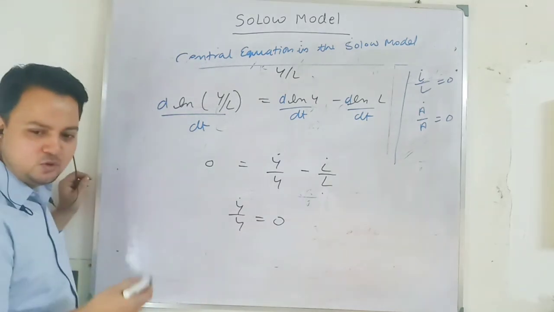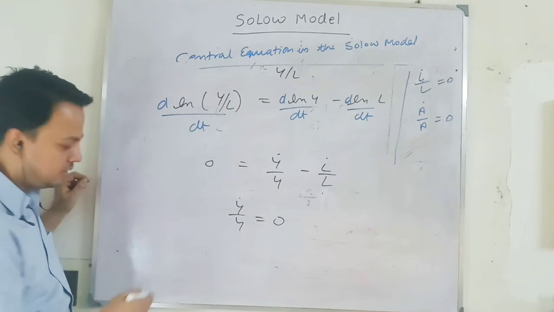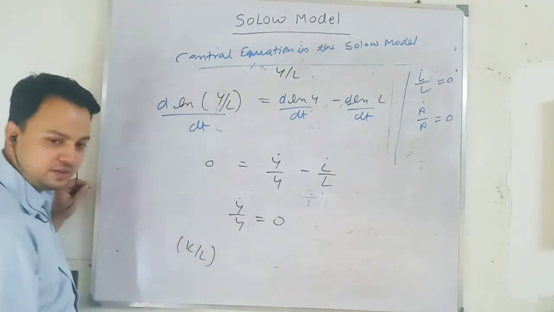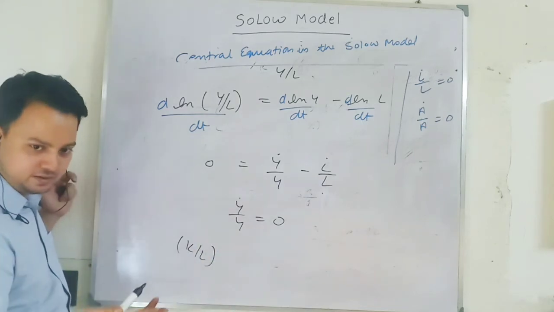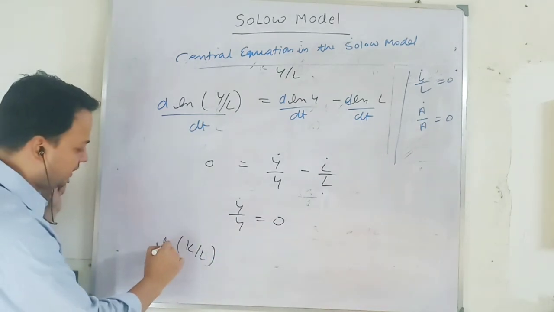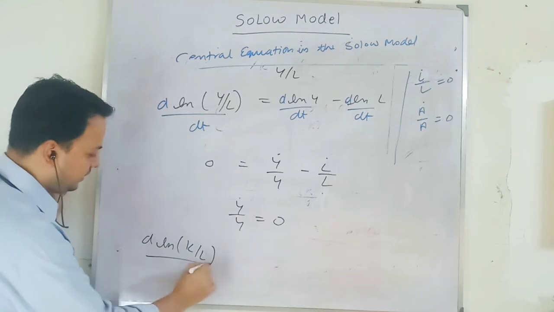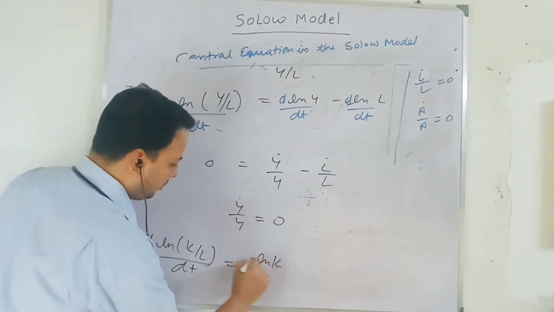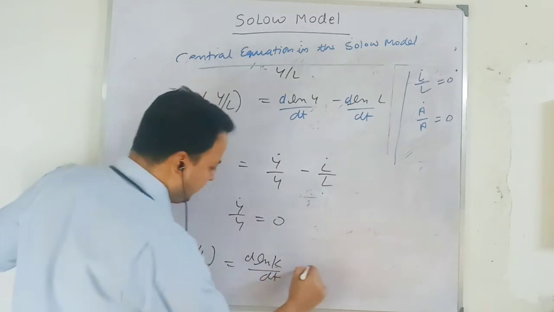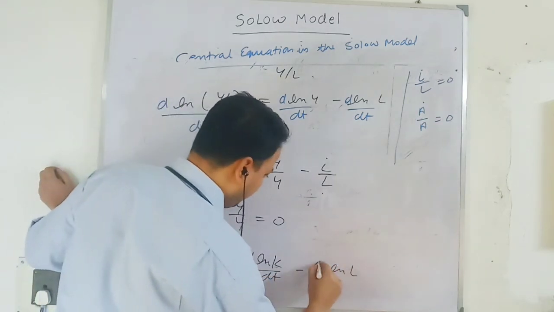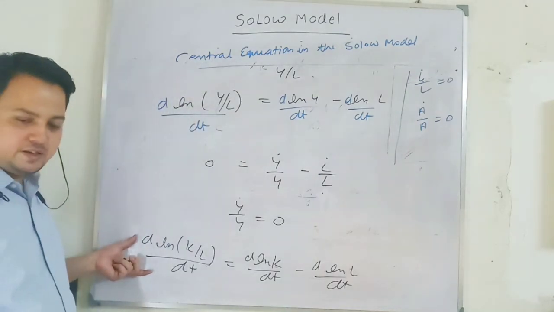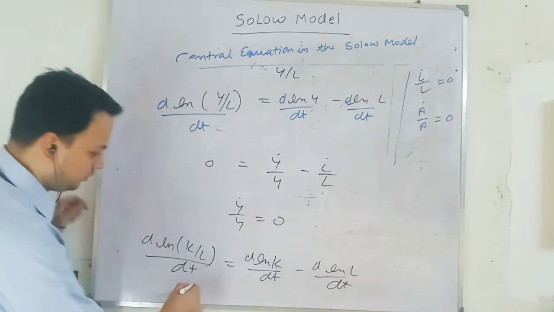Similarly, you can do it for capital stock also. Capital per worker is also constant at a steady state, K star. When you take the log and d over dt, you write log K, d over dt, minus log n, d over dt. Growth of capital per worker at a steady state is 0, so this term will be 0.